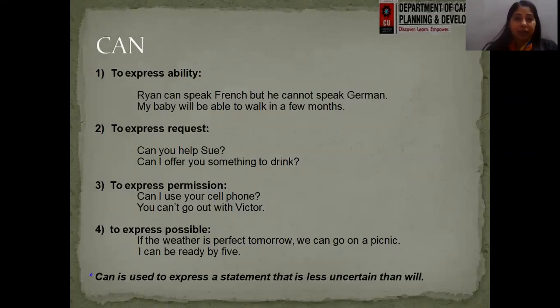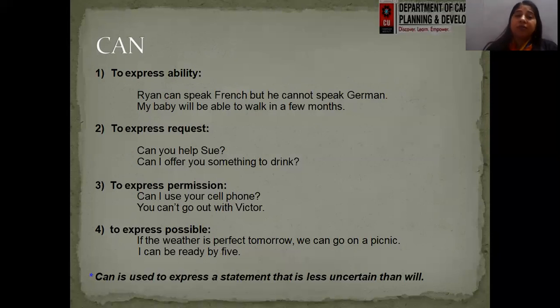So when is can used? It is used to express ability, right? For example, Ryan can speak French, but he cannot speak German. That means he doesn't have the ability to speak the German language. My baby will be able to walk in a few months. So now, in both of the sentences, we are showing the ability or the disability to do something. So we can use the modal verb can here.